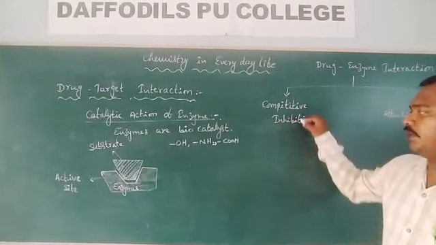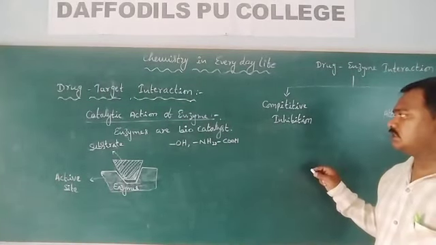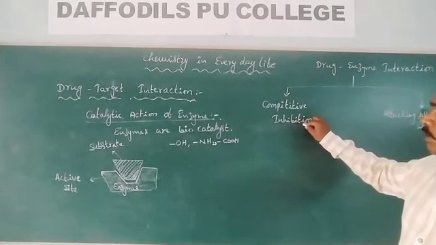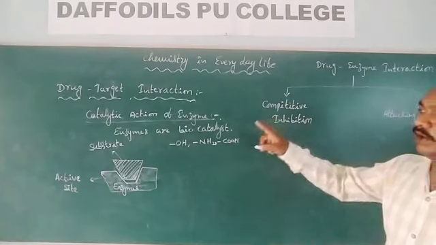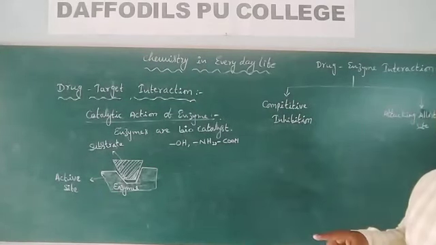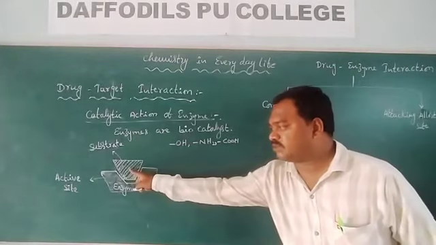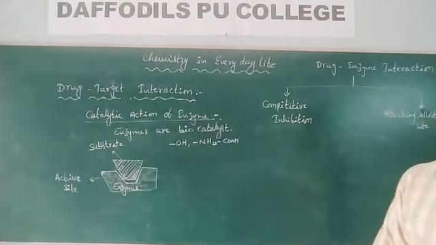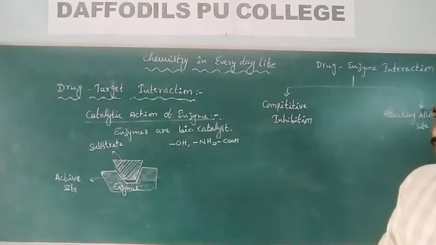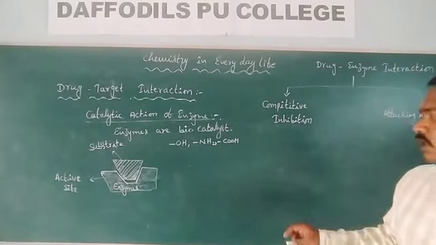First one is competitive inhibition. In this competitive inhibition, a drug is manufactured mimicking the structure of the substrate molecule.